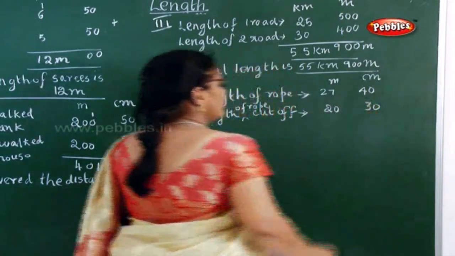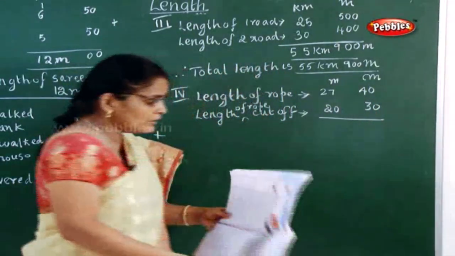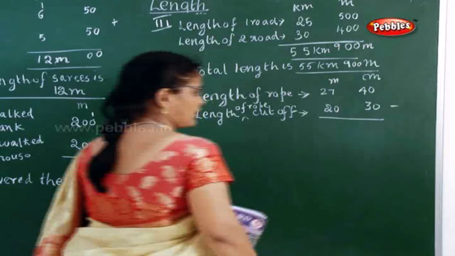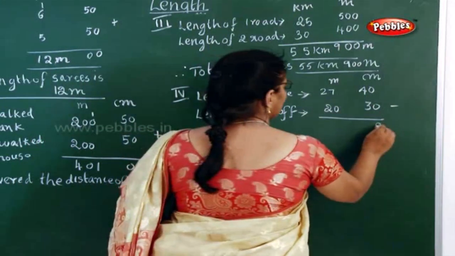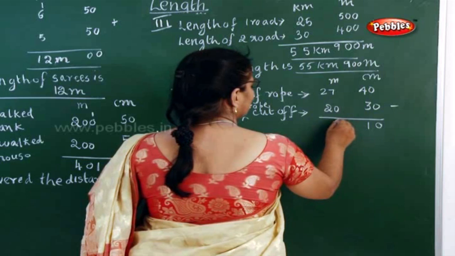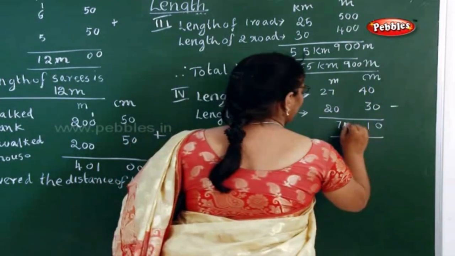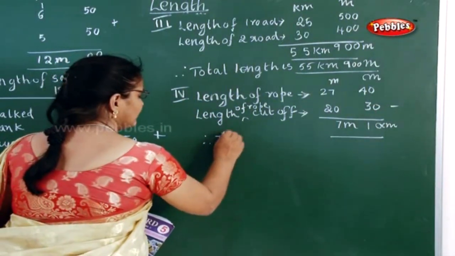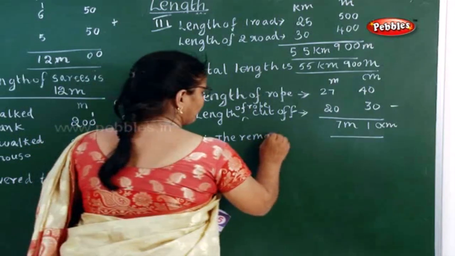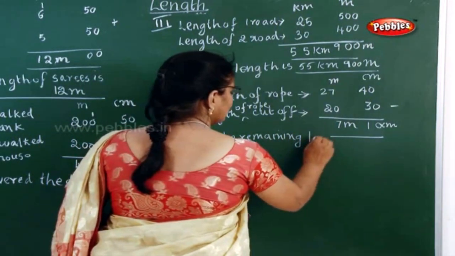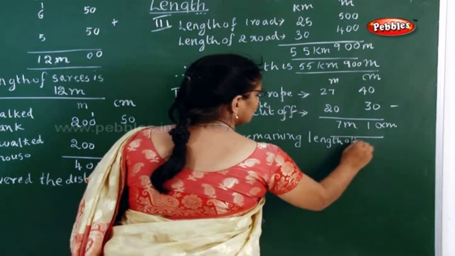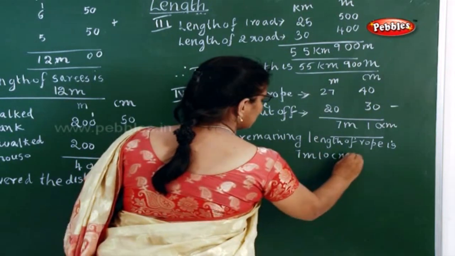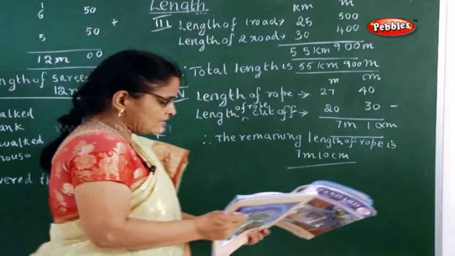Now what is the question they have asked? What is the length of the rope left? So immediately you have to minus. Left means remaining. So 0 minus 0 is 0, 4 minus 3 is 1, 7 minus 0 is 7, 2 minus 2 is 0. So you will write 7 meter and 10 centimeter. The remaining length of the rope is 7 meter and 10 centimeter.